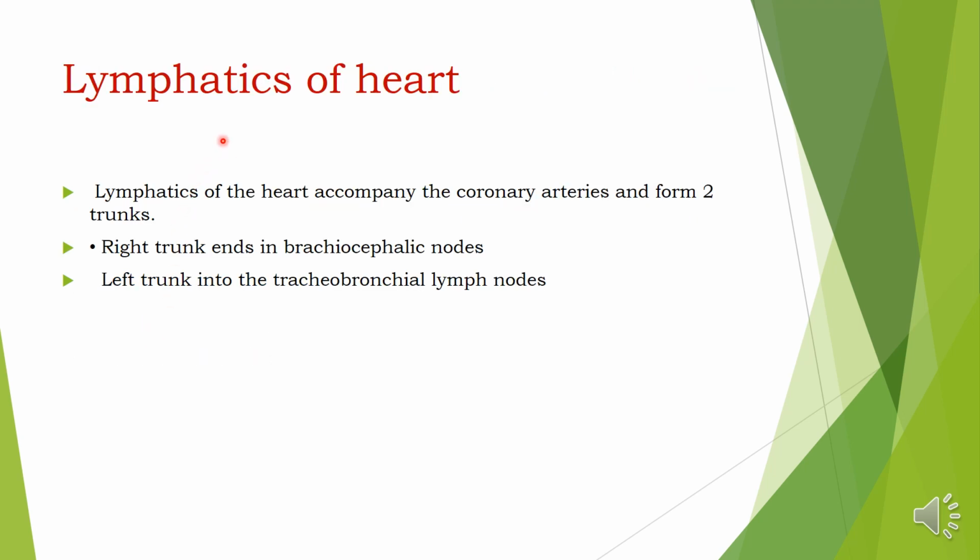The third part of coronary circulation is the lymphatics of the heart. The lymphatics of the heart accompany the coronary arteries. They form two main trunks. The first is the right trunk, which ends in the brachiocephalic nodes. The second is the left trunk, which empties into the tracheobronchial lymph nodes.